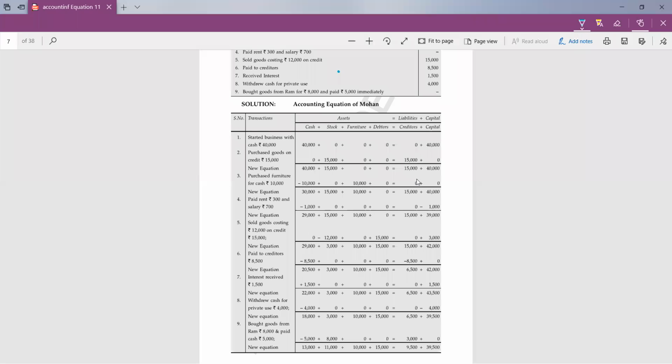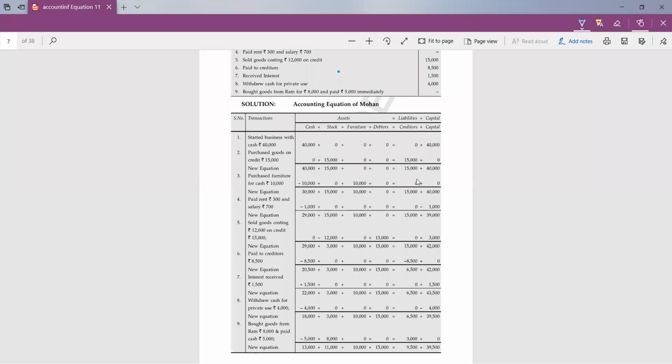We can show them combined, and write in the transaction paid rent 300 and salary 700, and we will deduct 1,000 from cash, no effect on stock, furniture, debtors, creditors, and 1,000 from capital.